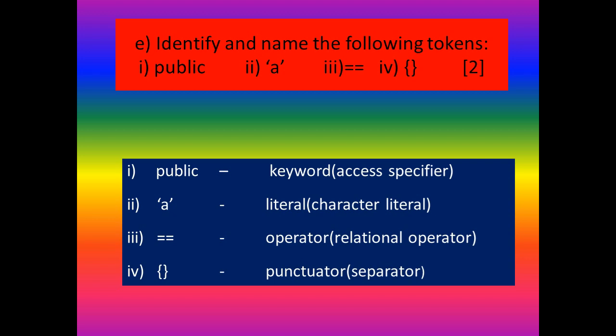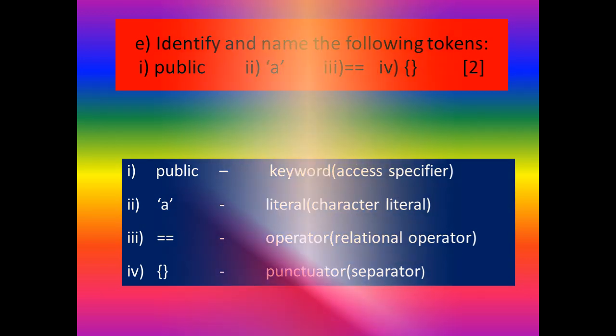And third one, double equal symbol. It's a relational operator. When they are giving only single equal symbol, you should write the answer as assignment operator. But here we have double equal symbol, because of that you should write the answer as relational operator. And fourth one, curly braces. What is that? It's a punctuator or separator. When you are writing a class, you should always use these open and close brackets.